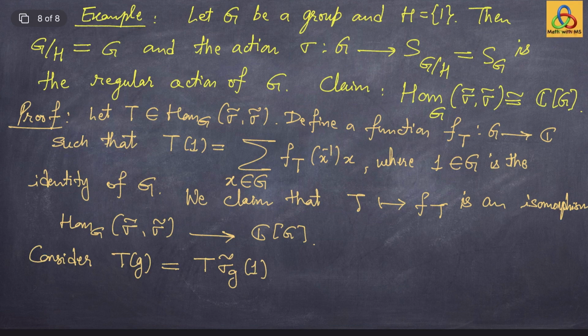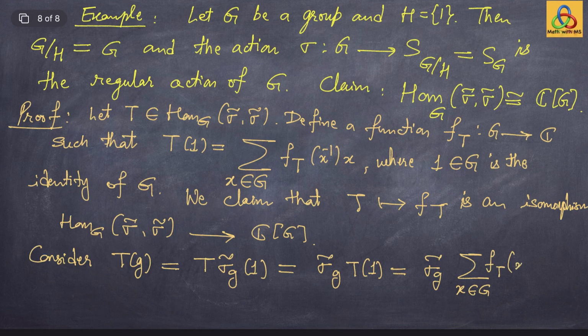So I can write it like this, but then I am given that T is a morphism. Therefore this can be written as sigma tilde of g times T acting on 1. But just by the definition of T of 1, it can be written as sigma tilde of g times the summation over x in the group G of f_T of x inverse times x.